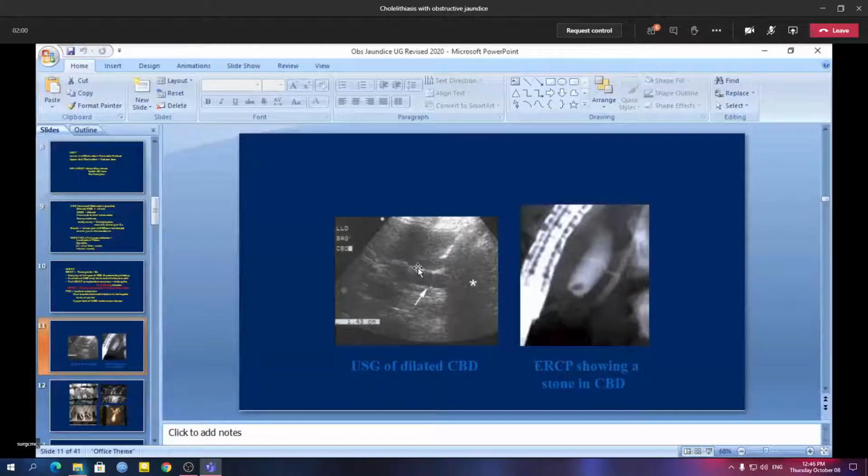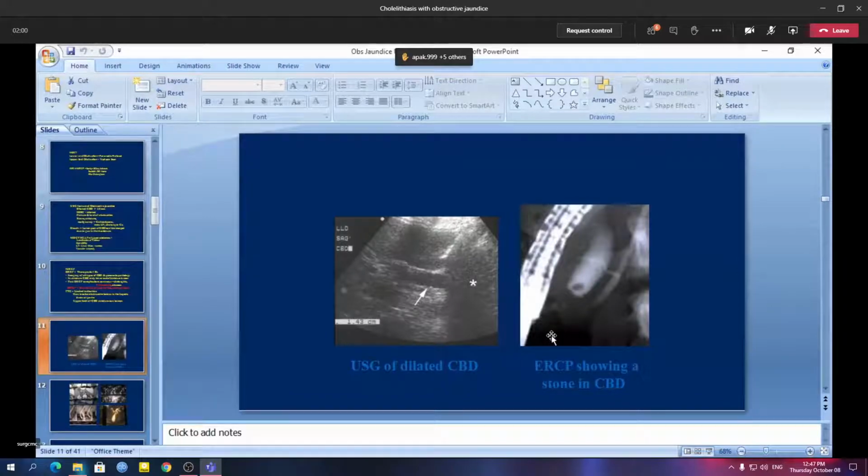The distance between the two walls is measured, and if it is more than 6 millimeter, then it is said to be dilated. Regarding the diameter of the common bile duct, if it is more than 6 millimeter, then we can say the common bile duct is dilated.